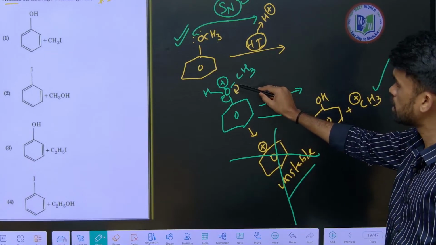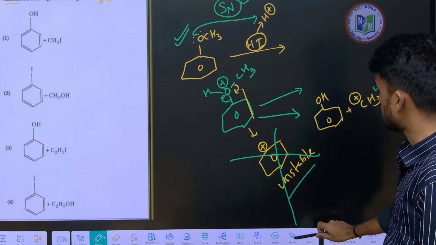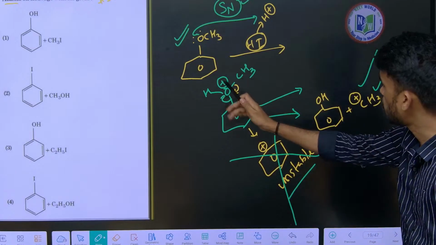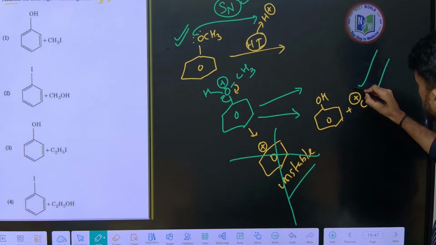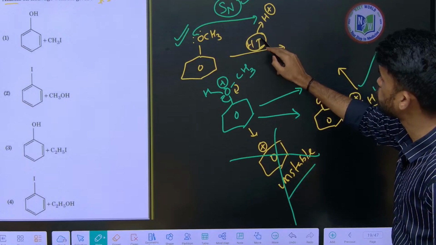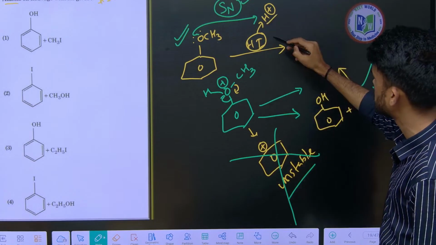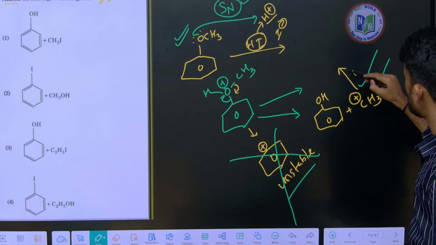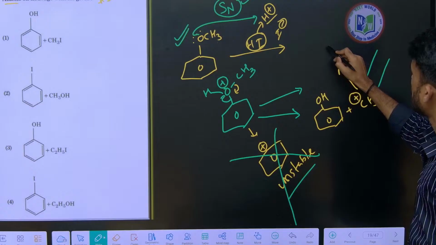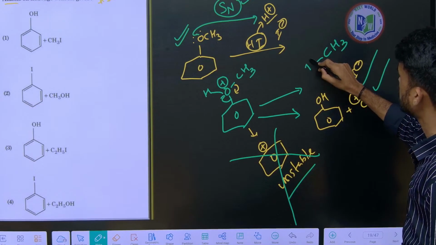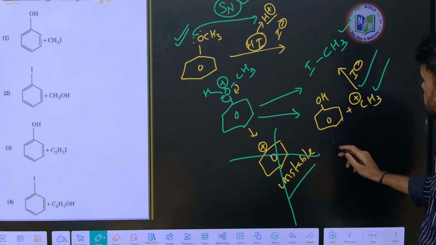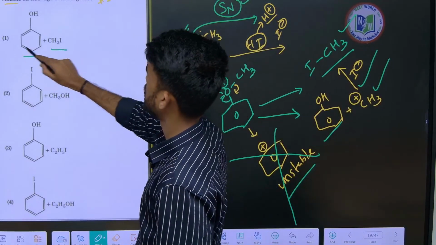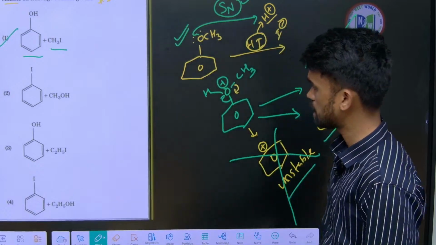So you have to break the bond in the stable manner like this. If we break here, we will get a stable carbocation. The remaining part becomes phenol. And what is the negative part here? After removing H plus, we are left with the iodide ion. That I minus will add to this methyl group, resulting in CH3I. So these are the two things we got: one is phenol and the other is methyl iodide. So the first option is correct here. I hope it is clear, no confusion.